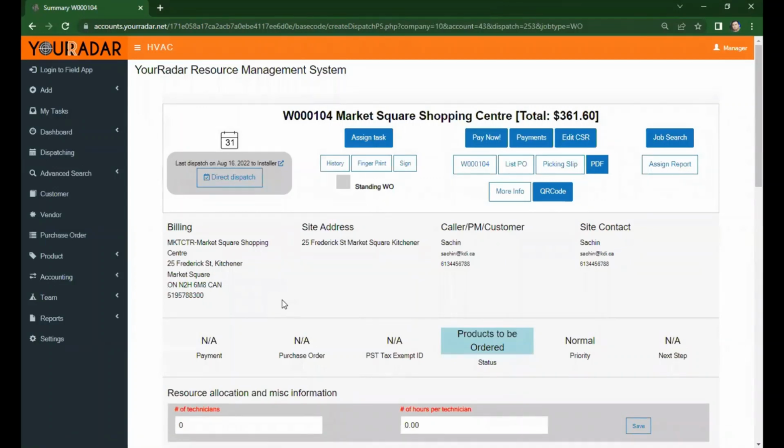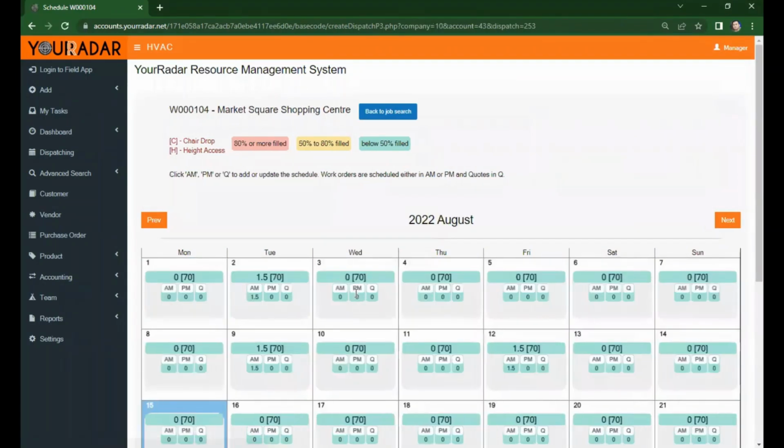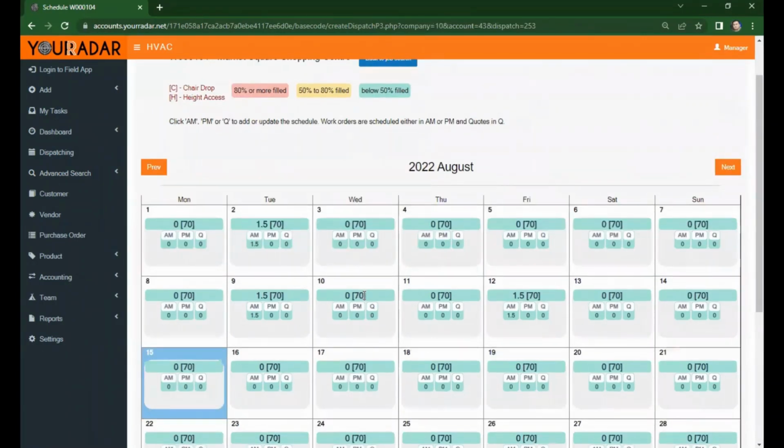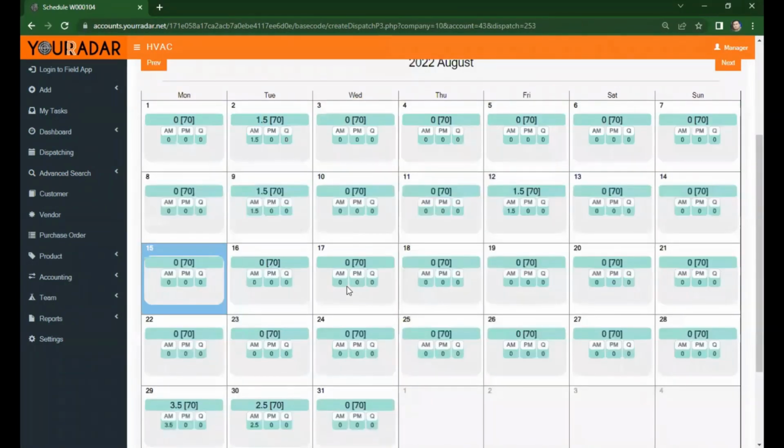There you go. We already have the work order summary page. From here, click the calendar icon, 31. And let's assume that we're going to schedule this every 17th of the month in the morning. So click AM in 17.